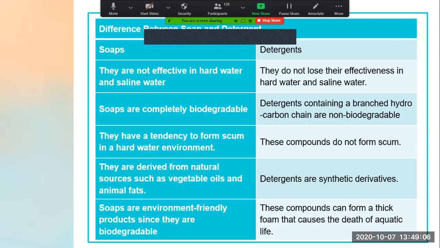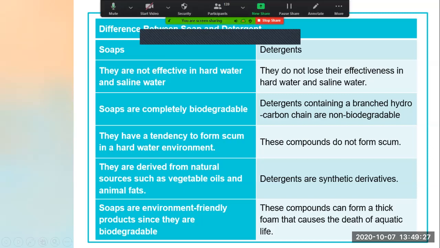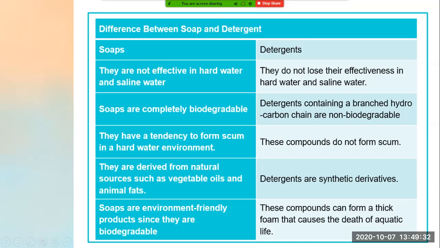What are the differences between soap and detergents? First we will see soap. Soaps are not effective in hard waters and saline waters, because, as we have seen, scum is generated and it is not efficient in hard water. While detergents do not lose their effectiveness in hard waters and saline water. Saline water means khara pani, you know, and hard water.